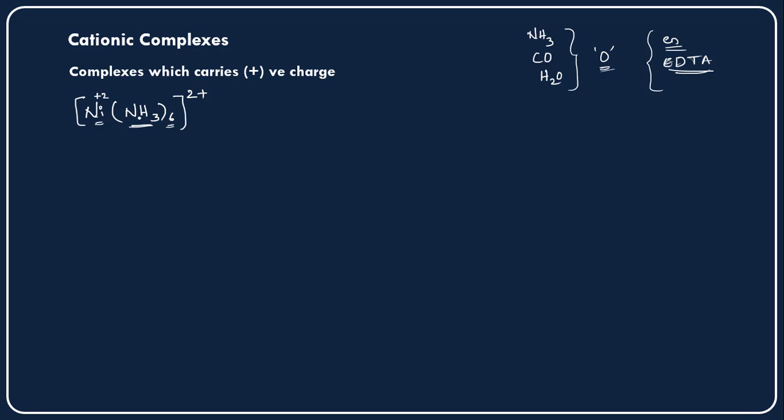So here the ammonia molecule is neutral and carries zero oxidation state, and this +2 oxidation state is for the whole complex, not only for the central metal cation, right? So this is called a cationic complex, and in this particular complex, nickel is also carrying the +2 oxidation state, right?